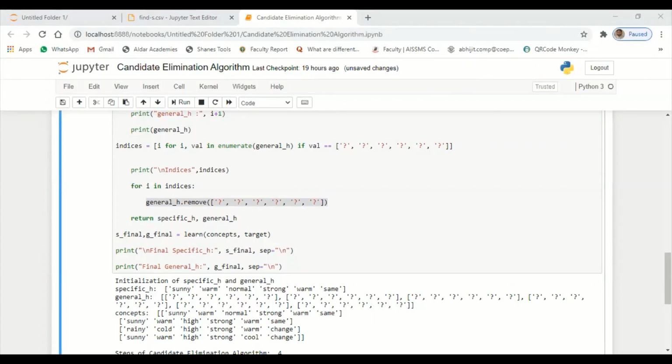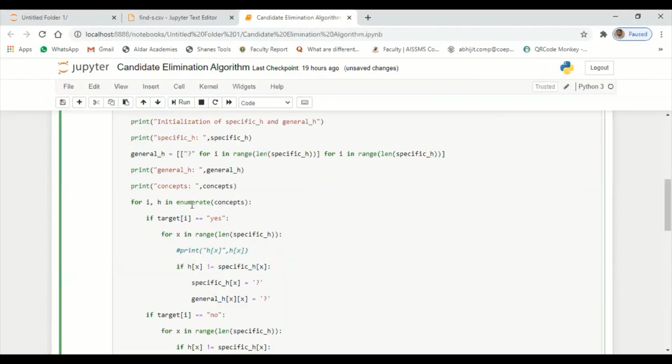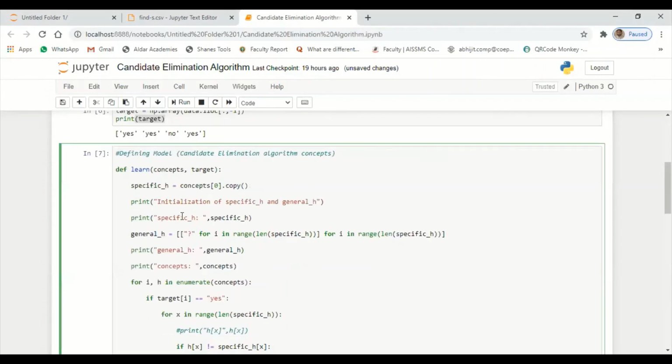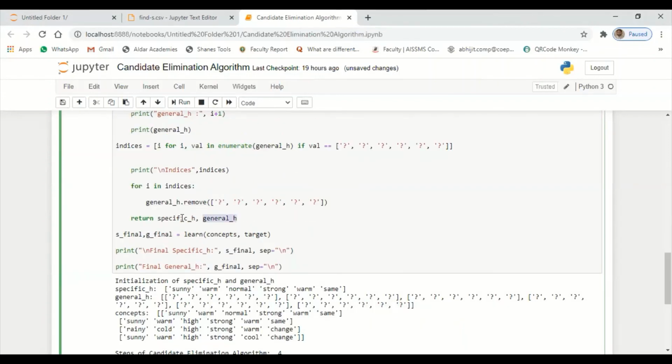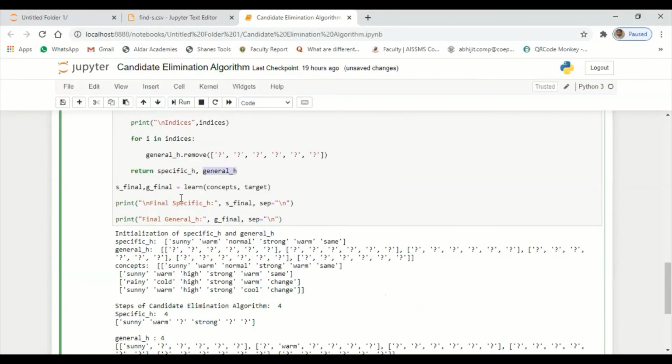Next, whatever value comes in both the specific hypothesis and the general hypothesis, you return that to the definition here, to the learn event handler. This remains the same concept.